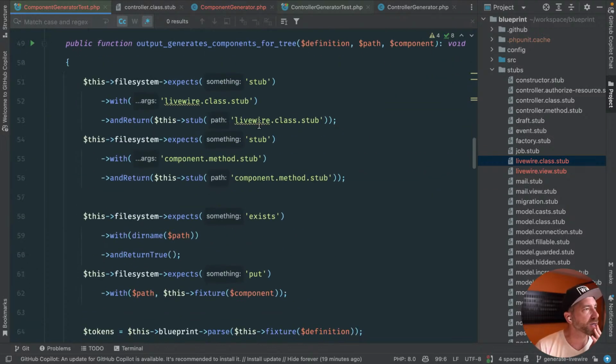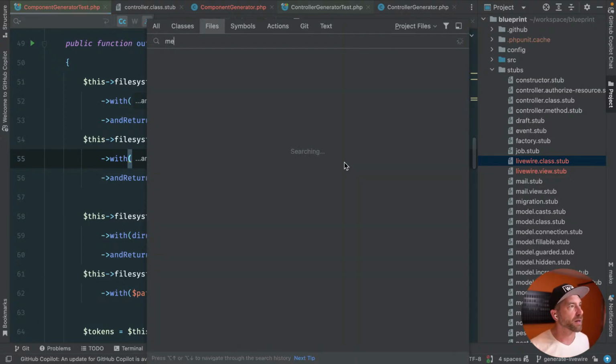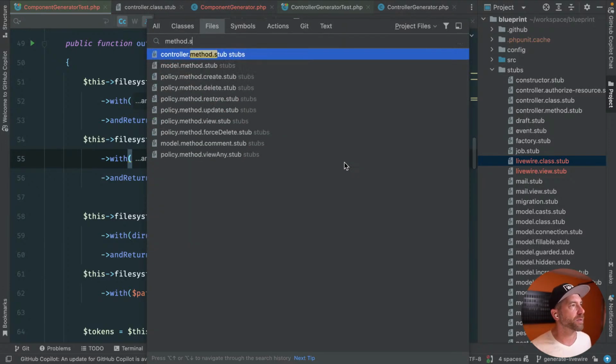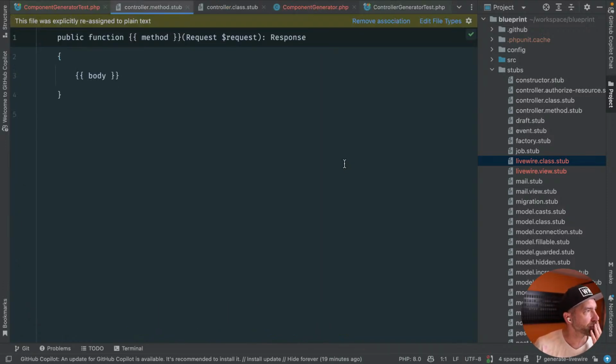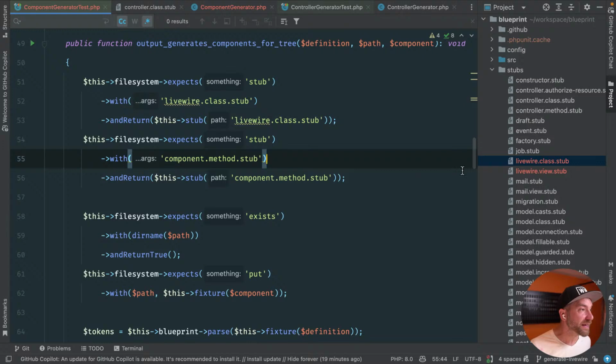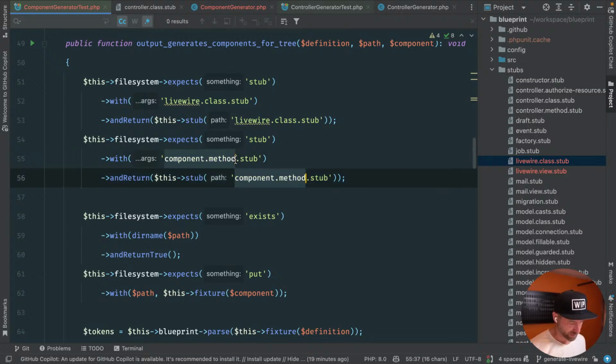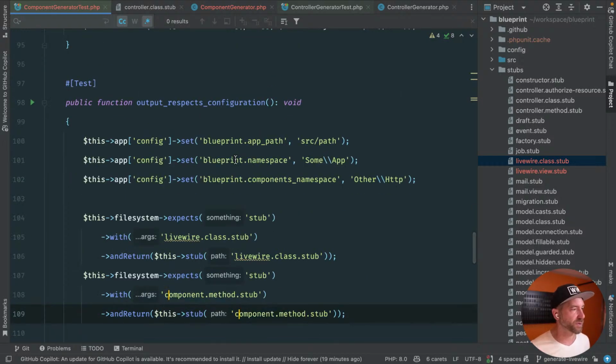So let's change this Livewire class. Do we need method? What's a method stub look like? Method.stub. What do you look like? Public function method request response. Okay, so we probably need a Livewire method stub, I guess. I don't feel like we really need it, but I'm gonna do it, because that's the way we're doing the other stuff. So let's just do it. So we'll change this to Livewire method stub.